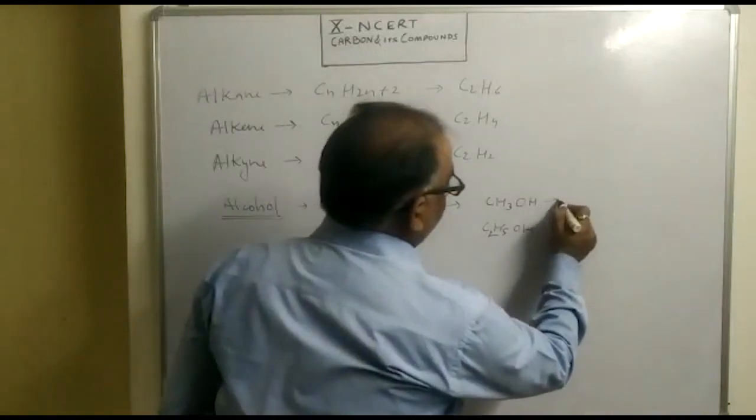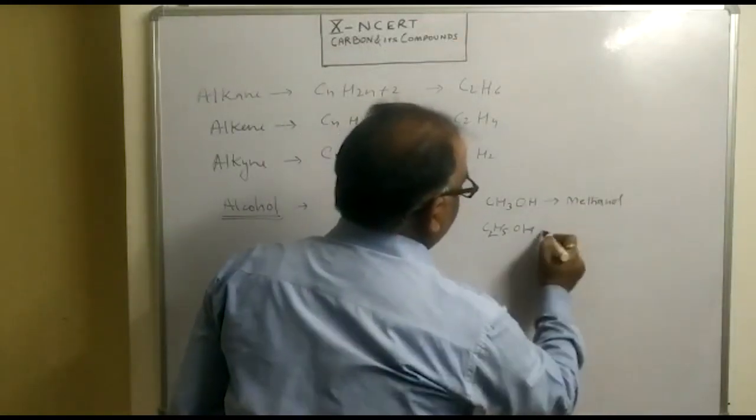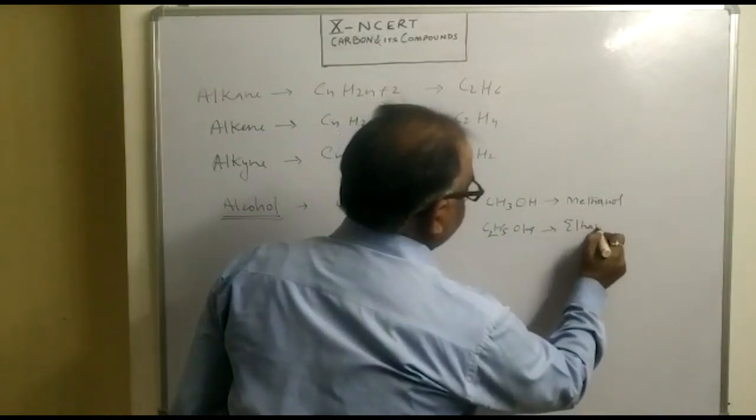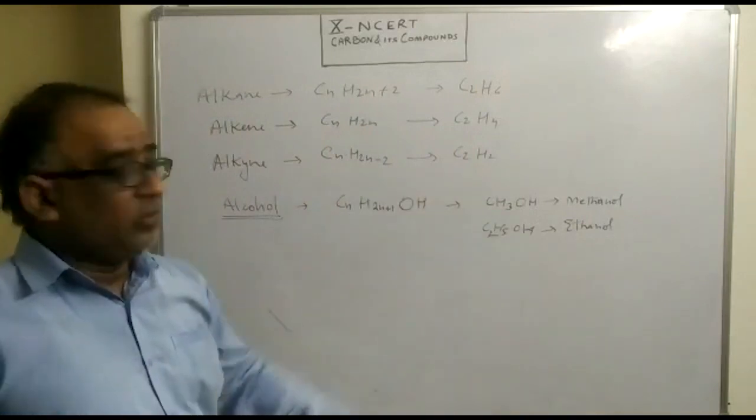We very well know their names also: methanol, ethanol. These are very basic alcohol compounds.